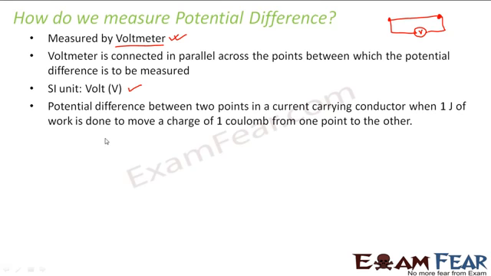What is 1 volt? As per the definition in the previous slide, we can say that potential is nothing but work done per unit charge, right? So this is how we define potential. So how do I define 1 volt? 1 volt is nothing but when 1 joule of work is done in moving a charge of 1 coulomb from one point to another, then we say that the potential difference is 1 volt.